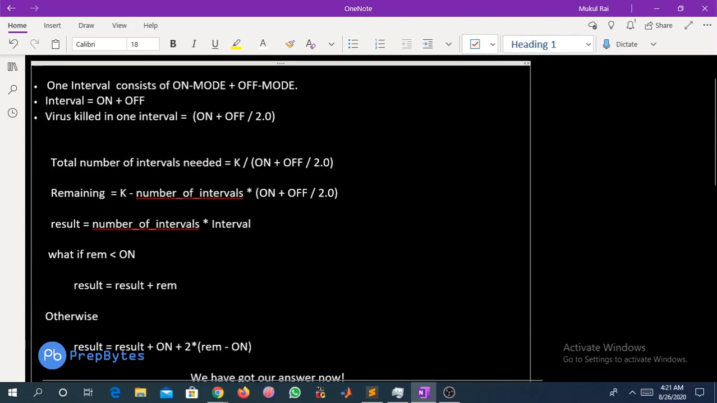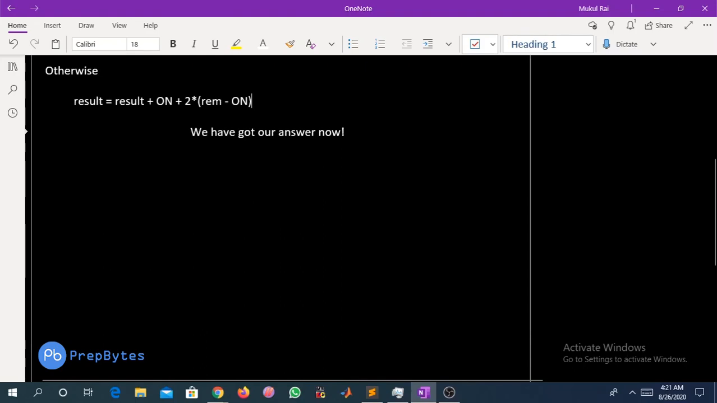There will be some remaining time. What will that remaining time be? It is the remaining minus on. For that, how much time are we going to invest? Double of that time, because we know that if we are in low mode, for killing the virus we have to give double the amount of time. So we have got our answer finally.